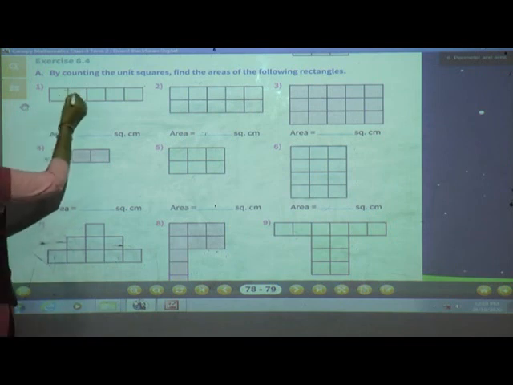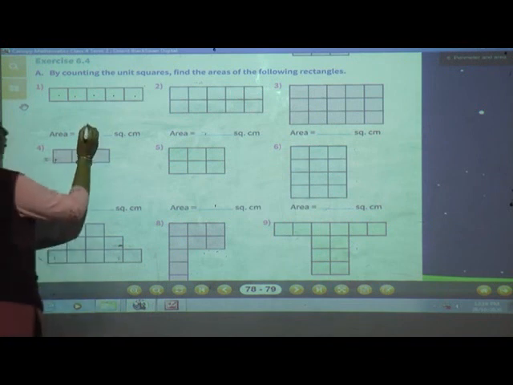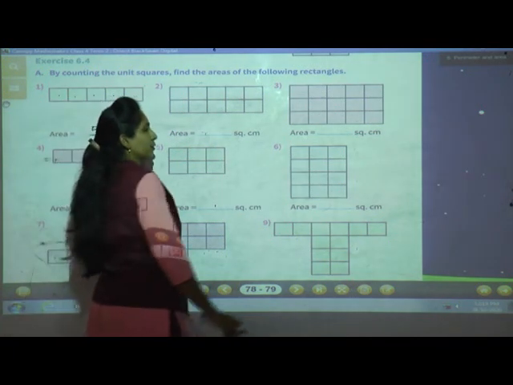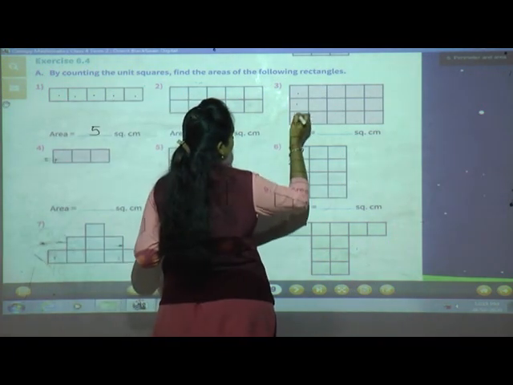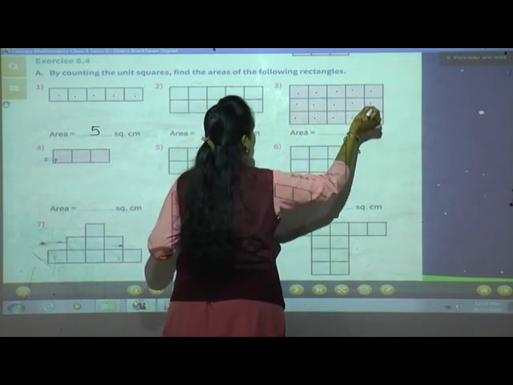So 1, 2, 3, 4, 5. How many are there? 5. So write here 5. Very simple. Okay. Now see the second one. Second one, you count. 1, 2, 3, 4, 5, 6, 7, 8, 9, 10, 11, 12, 13, 14, 15.